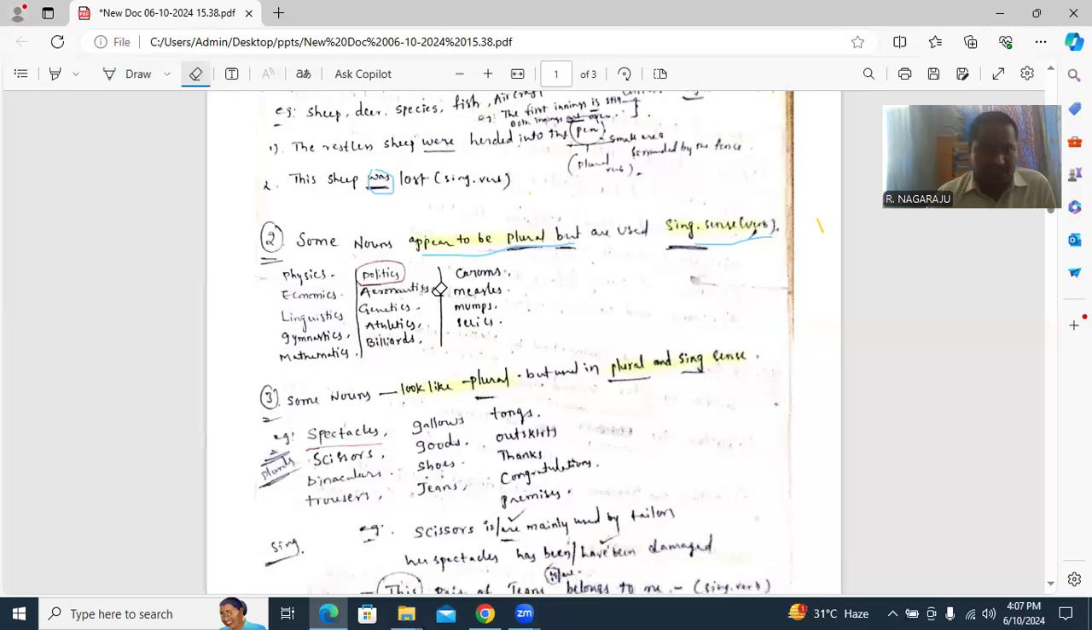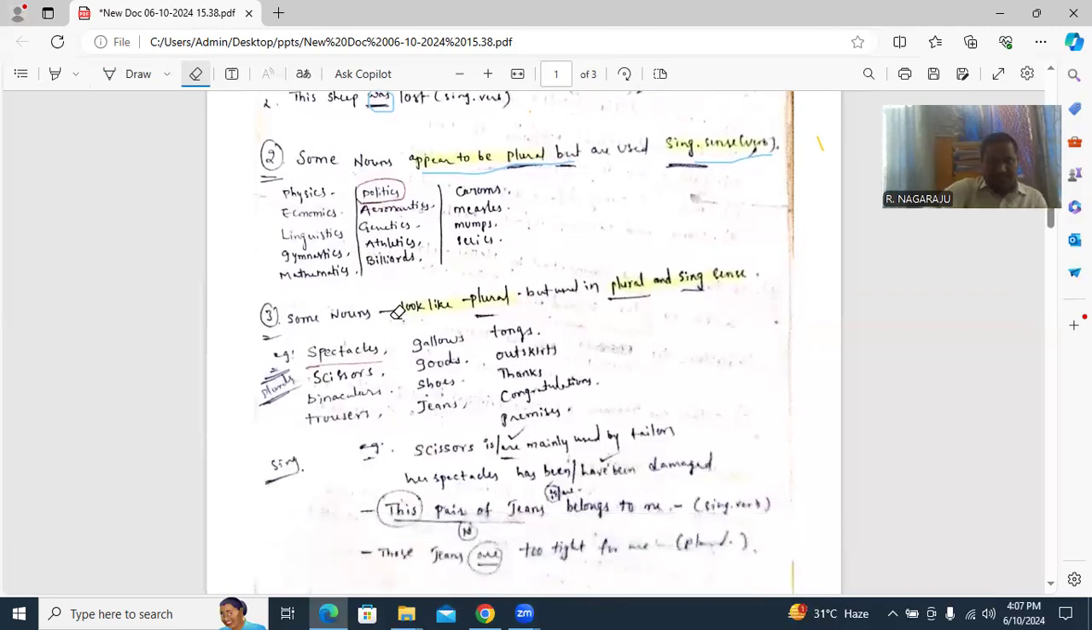Next: aeronautics, genetics, athletics, billiards, carroms, measles, mumps. All of these take the singular sense of verbs only. All of these seem like plural but take a singular sense. Similarly, some nouns look like plural but are used in both plural and singular sense. This is a kind of second and third rule. Please check it with observation.